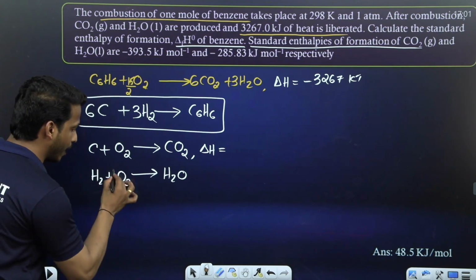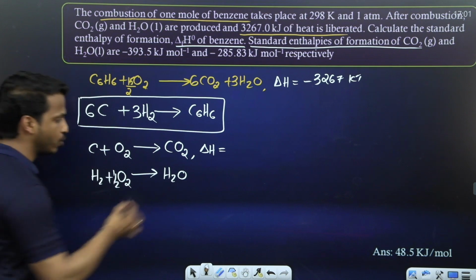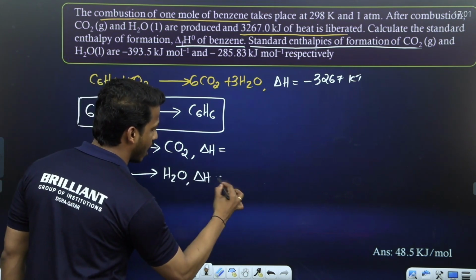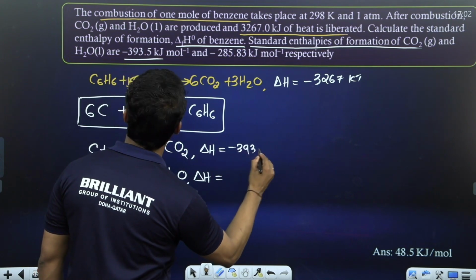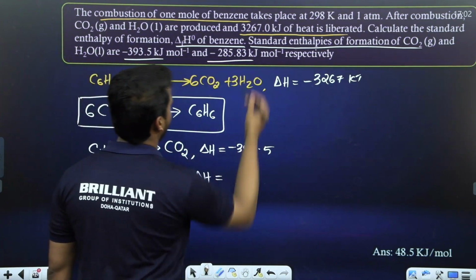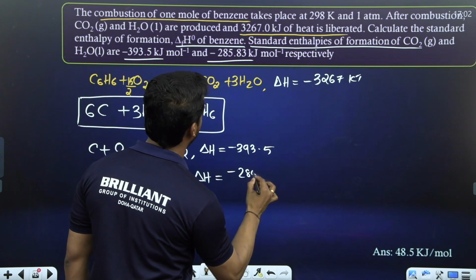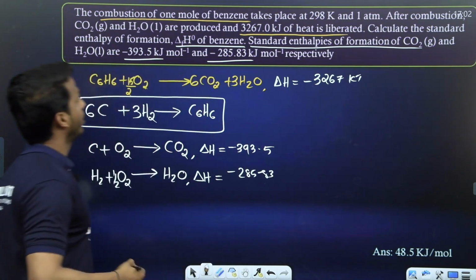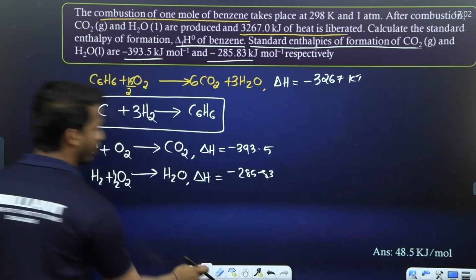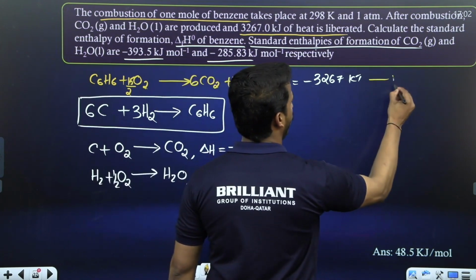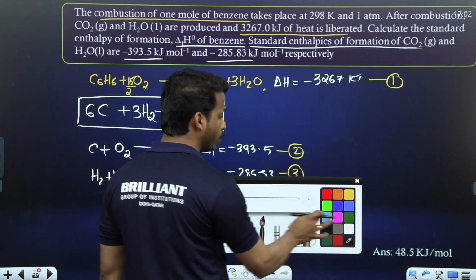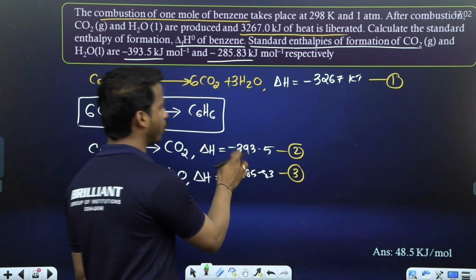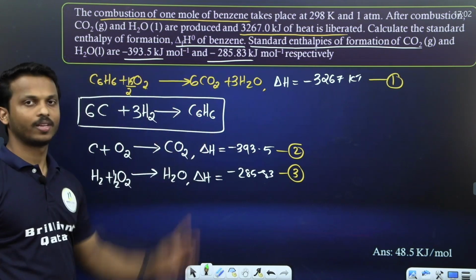H2 plus half O2 gives H2O. Both energies are given. For carbon dioxide, it is minus 393.5. For water, it is minus 285.83 kilojoule. So we have a total of 3 equations. By using these 3 equations, we have to make this equation.